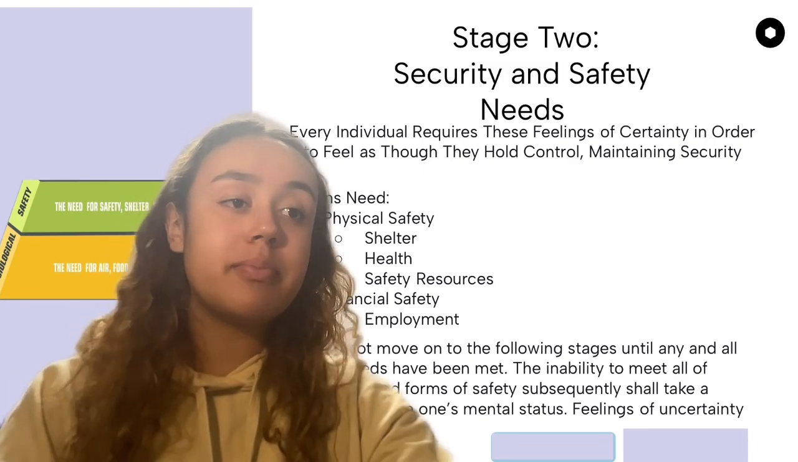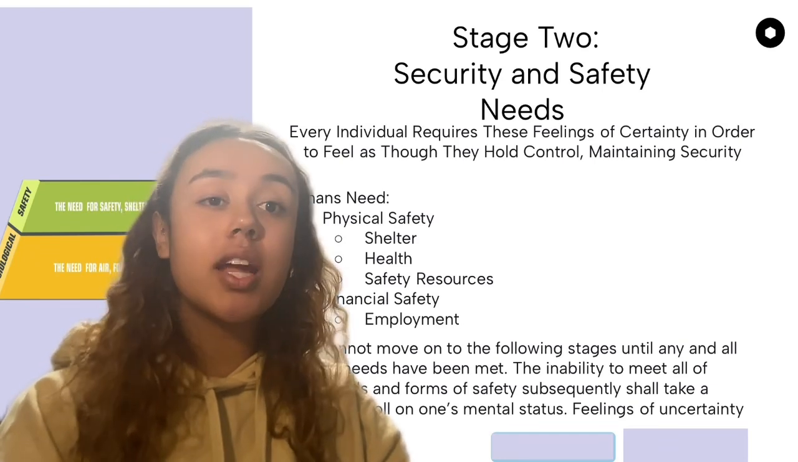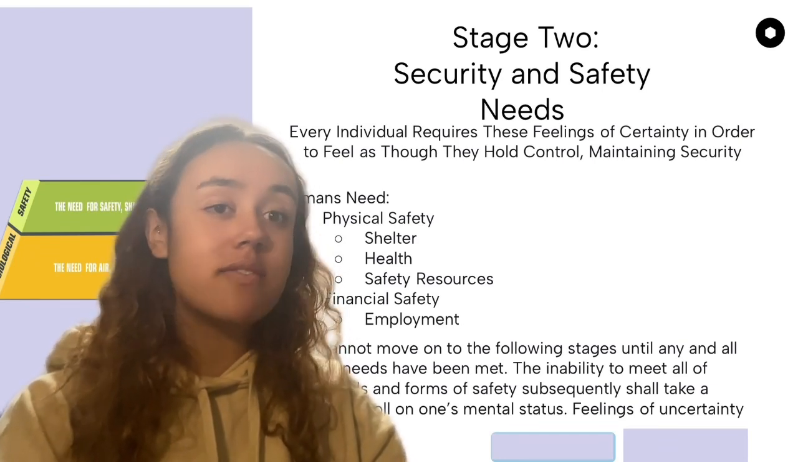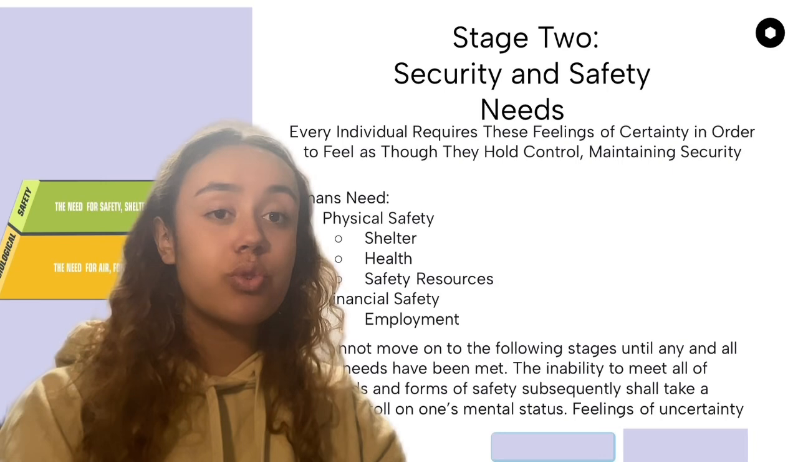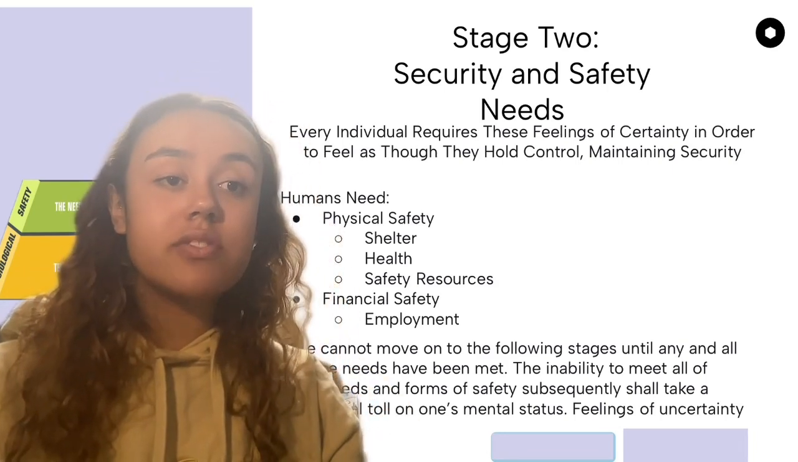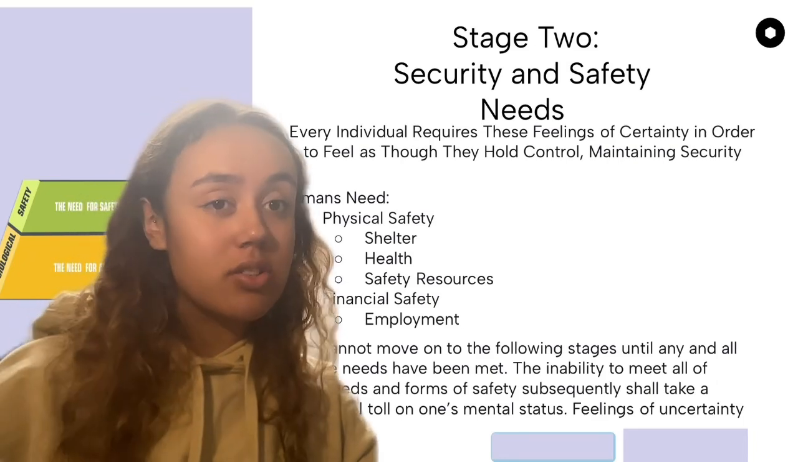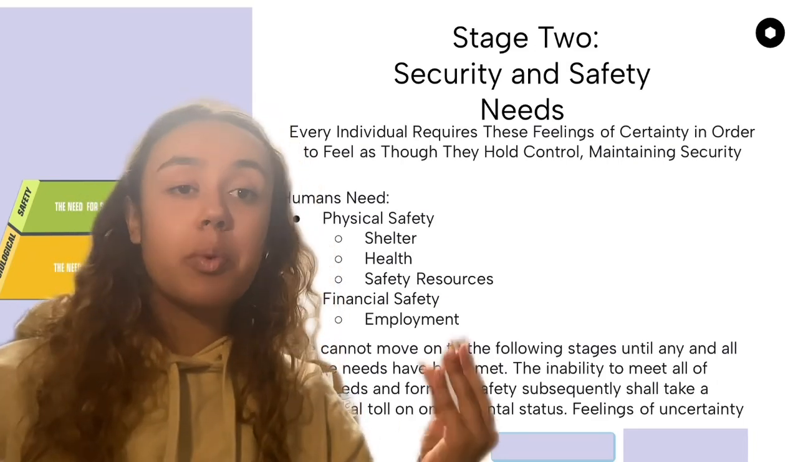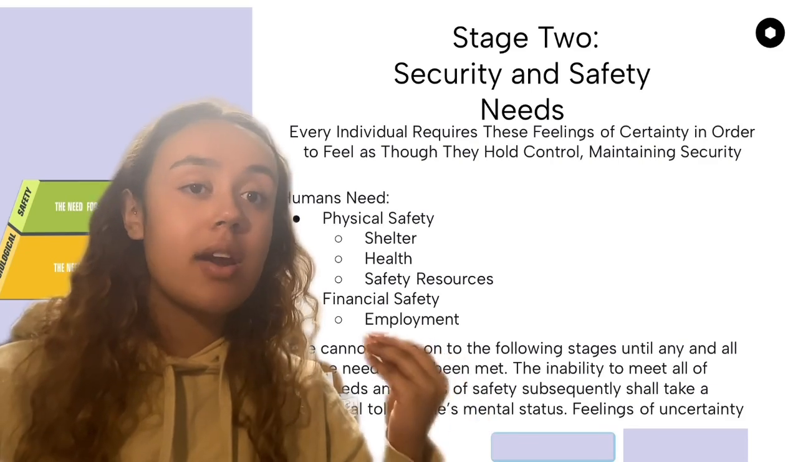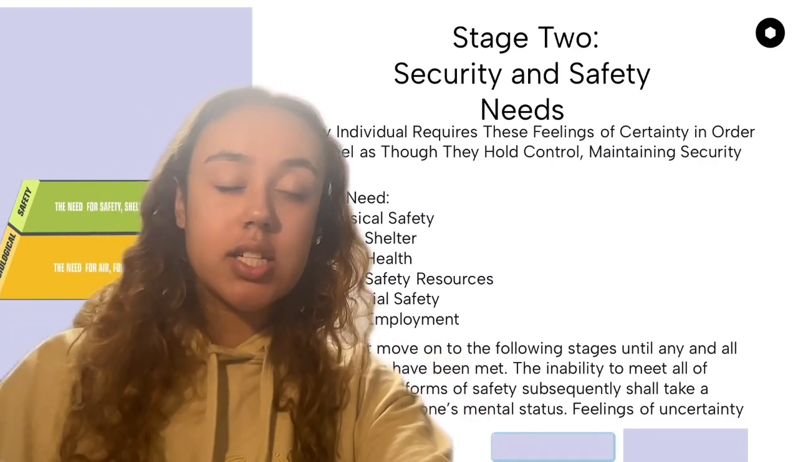We have progressed to stage 2, but much like stage 1, if one cannot meet these security and safety needs, then they cannot move on to stage 3, 4, or 5. If one cannot meet these physical safety or financial safety needs, then it shall take a toll on their mental status, as once again, their brain will be fogged and their mind will be clouded on how they can meet these needs. Because of this, feelings of uncertainty can arise within the individual.